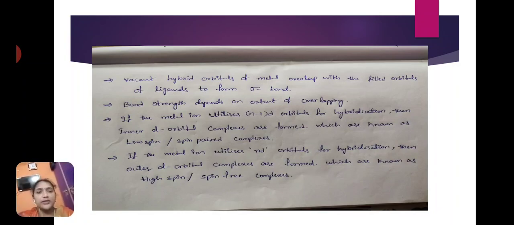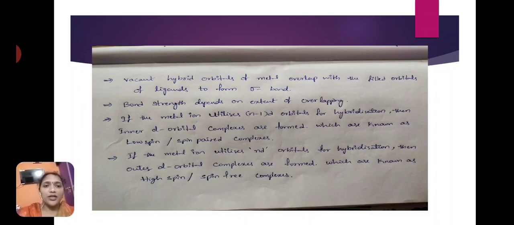Next point of valence bond theory: vacant hybrid orbitals of the metal overlap with the filled orbitals of ligands to form sigma bonds. Here the metal has vacant orbitals, and the ligand has filled orbitals. These two overlap with each other and form a sigma bond. Bond strength depends on the extent of overlapping. Bond energies depend upon the overlapping of orbitals.